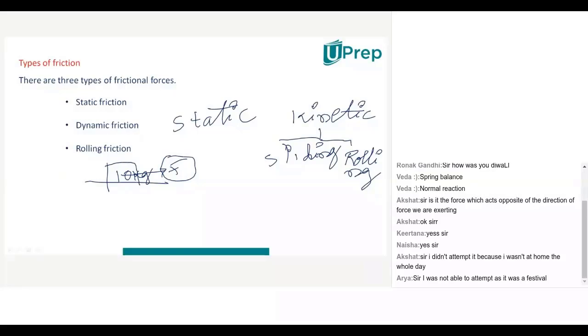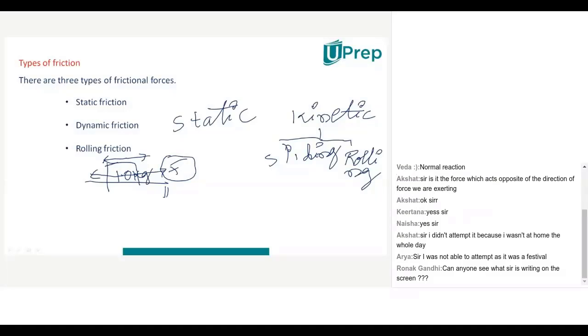Opposite direction. Okay. So we know that always the frictional force will act in the opposite direction to the motion of an object. If we apply force in this direction, definitely the object will move in this direction only, and frictional force will act in the opposite direction like this. Now suppose this force I applied with 1 Newton first, and when I applied 1 Newton of force here, this object did not move.